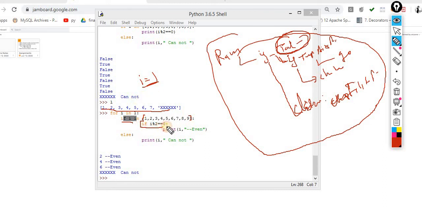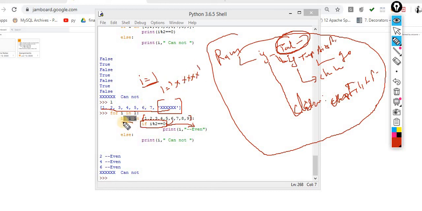What operation do I have to perform? I have to check whether this is an even number or not. If this condition is true, then you have to print this is an even number. Let's suppose this condition is not true, that means this value is coming inside I.